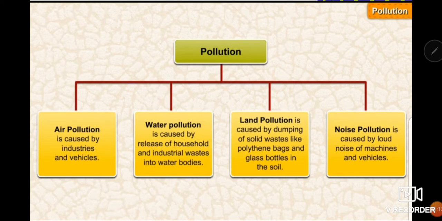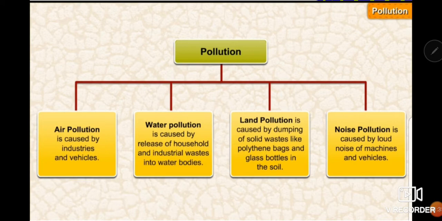Second type of pollution is water pollution. Water pollution is the addition of harmful substances to water sources like river, lake. Then we call it water pollution. It is caused by the release of wastewater from industries and from households into the water bodies.